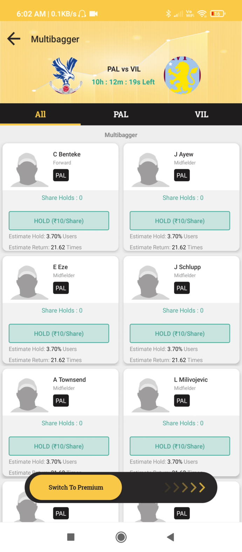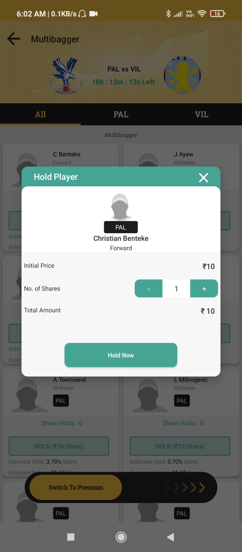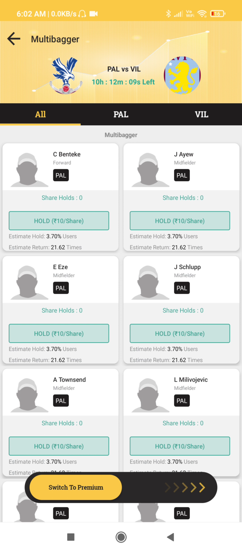Suppose you feel Christian Benteke will get the highest points, so you will hold a couple of shares of this player and you can see the estimated return. If you are holding one share, the estimated return will be 21.62 times, so it will be around 210 rupees if you hold one share of this player.